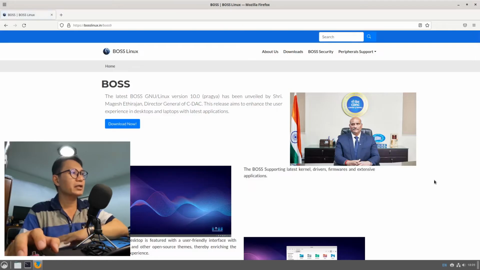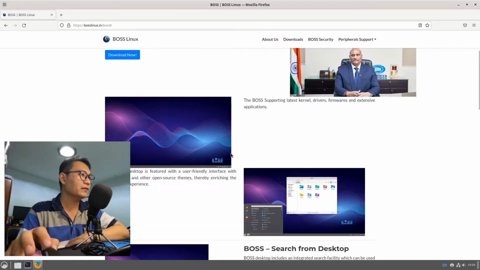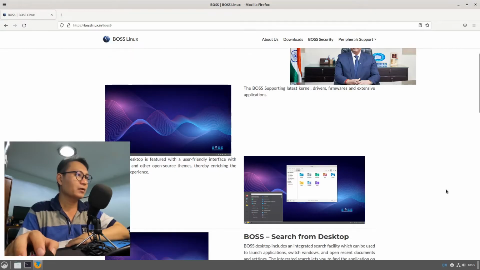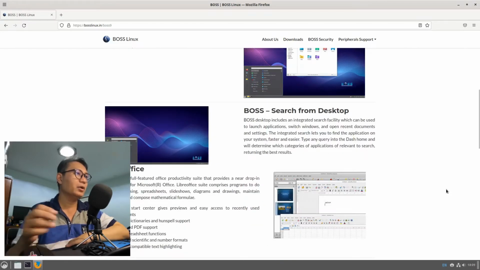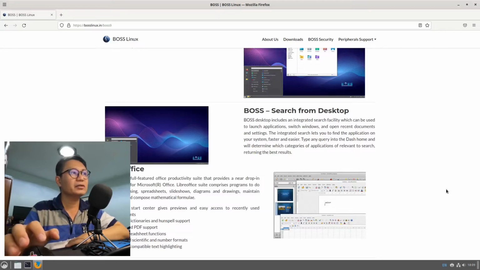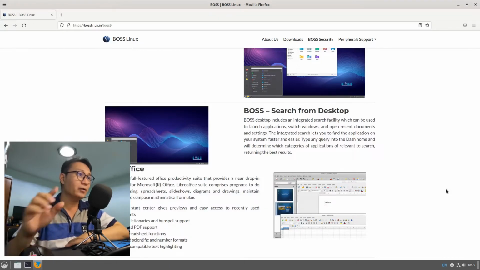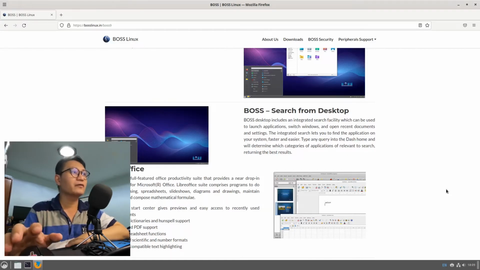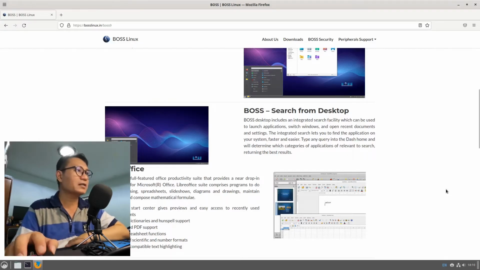This version 10 features a friendly interface like Windows 11 and an open source theme. The Boss desktop includes an integrated search facility, which can be used to launch applications, switching from Windows. It is fast and easy to navigate.